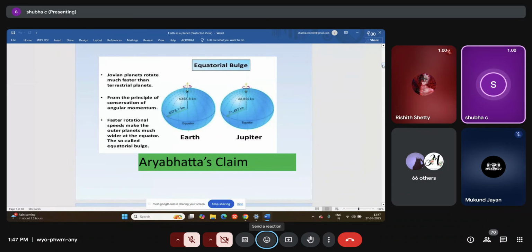It is spherical in shape, where you can see that the polar regions are a bit flattened at the poles, and the equatorial region, or the center, slightly bulges. Okay, am I making it clear? Now, this flattening of the poles is actually due to the centrifugal force of the rotation.